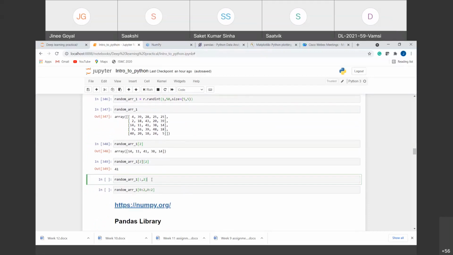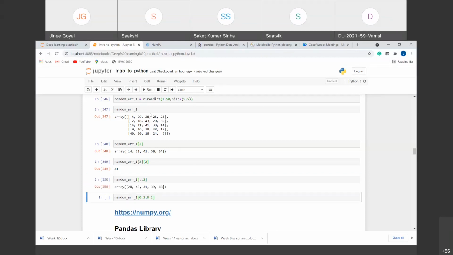So we were here. Suppose now I was telling you that we want the second column, right? And all the elements of that. So for that, we are defining here only column. Why we are defining column? Because if we are not giving any element in front of the column, then it will start from the starting. And similarly, if we will not give any value after column, then it will go till ending. So all the elements of row having column 2. So if we run this, you will see that we have got the second column, right?